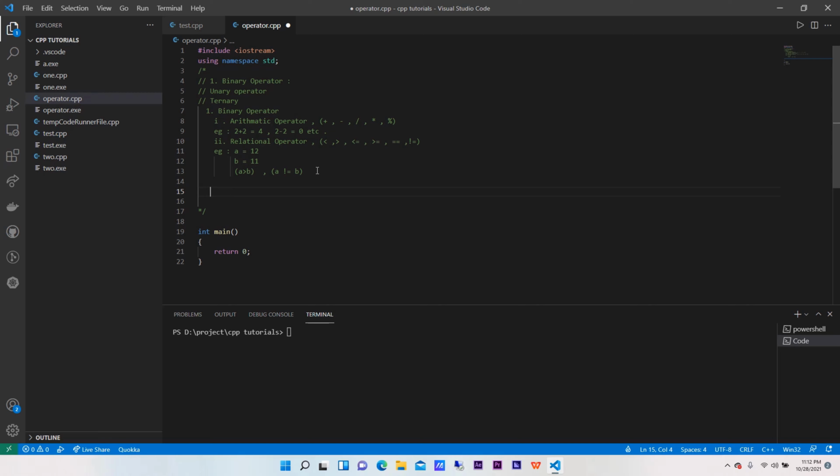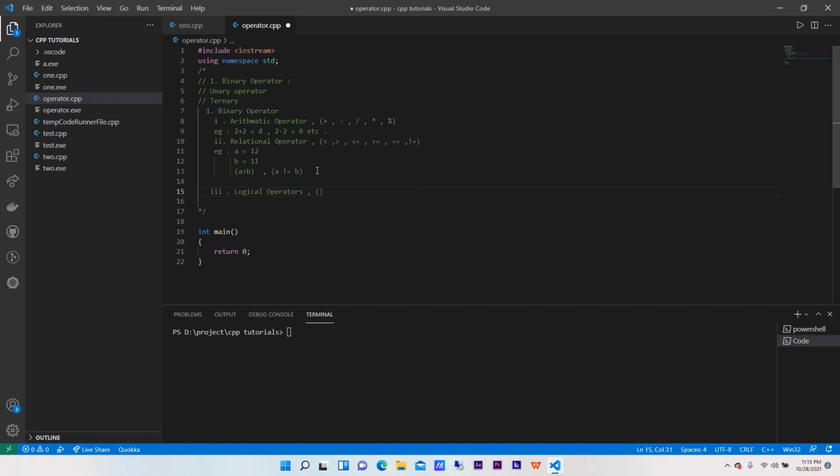Now the third type of binary operator will be the logical ones. Logical operator, I hope you all are making note of it. The reason why I'm asking you to make a note is that this will reduce your effort of studying, going through a whole bundle of books. This will reduce your whole effort of understanding a particular topic. So just make this note, write this in your exam in your own words, and you will definitely get marks.